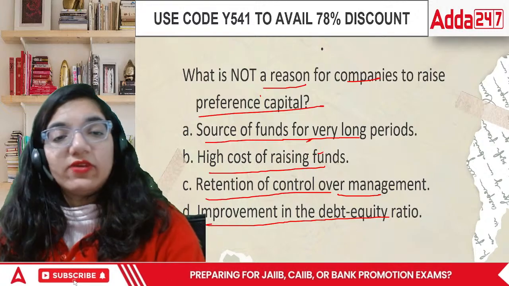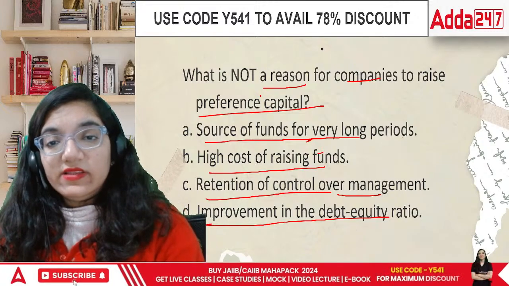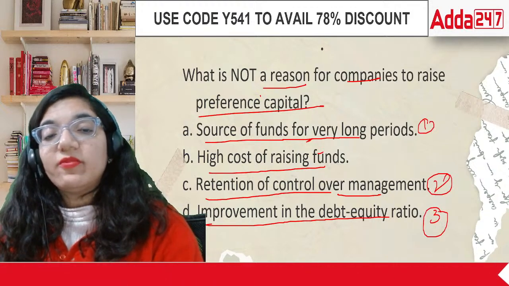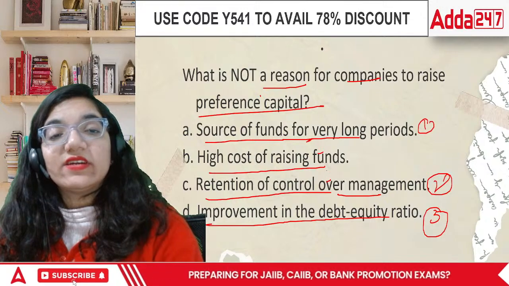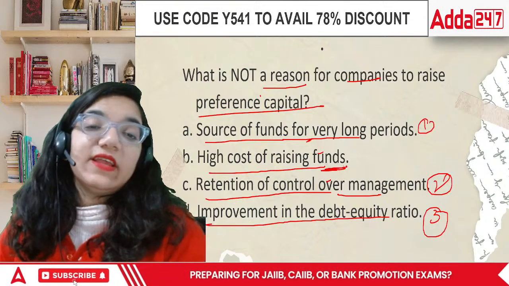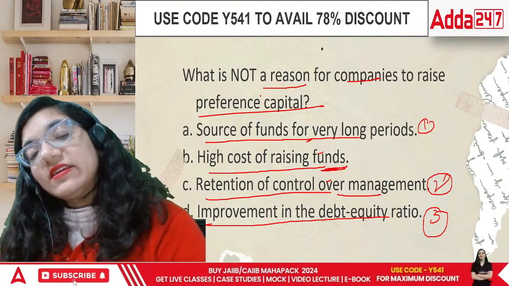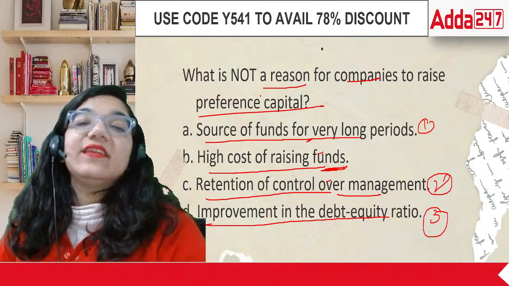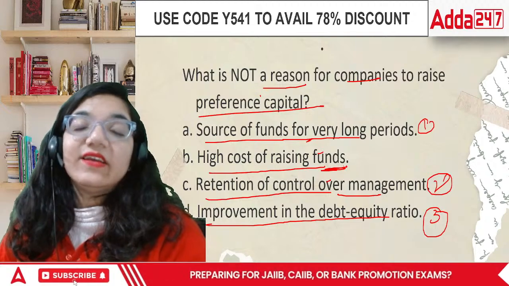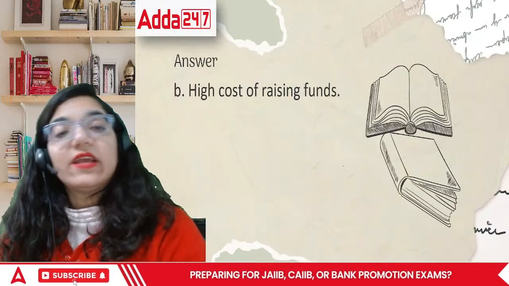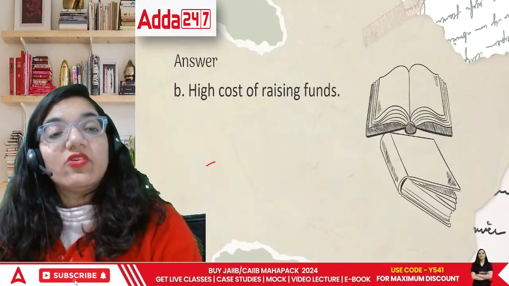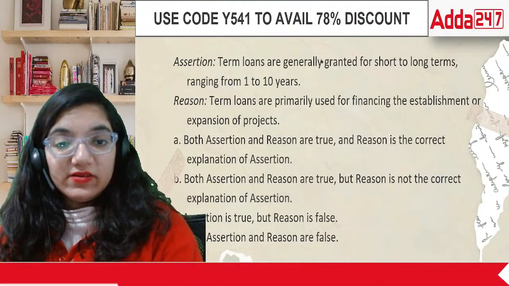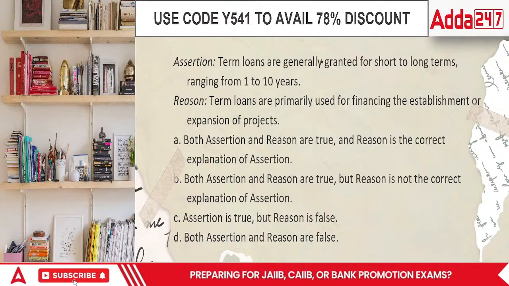See, if you look at this entire question, these are advantages or features of preference shares, and this one is actually a disadvantage, right? So in this case, can I say that it is B, considering all three others are basically the reasons why organizations are taking preference shares. So that is B, that is high cost of raising funds. Next question, everyone. Okay, I hope it's visible now.